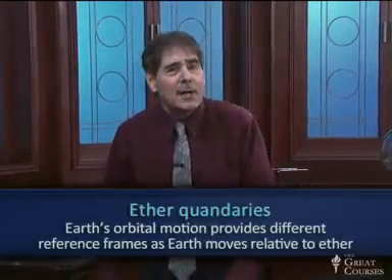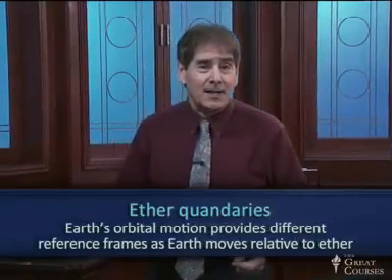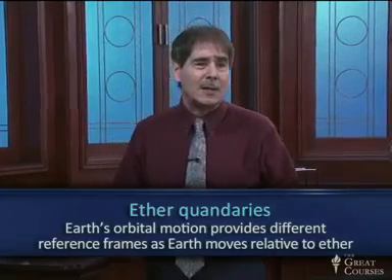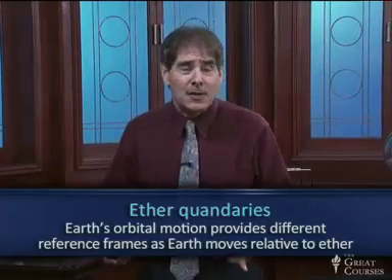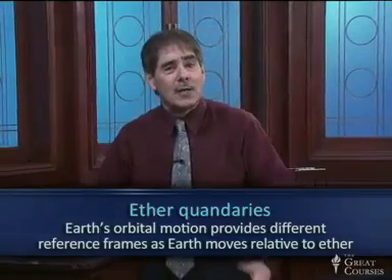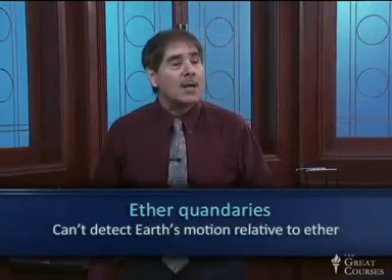Now you might say, well, how do we know if we're moving relative to the ether? Well, we don't. Although I'll give you some philosophical arguments in the next few lectures about why we think we must be moving relative to it. But here's what we do know. We do know that the Earth is moving around the sun. It's doing so at about 20 miles per second, at about 30 kilometers a second. That's pretty fast. It's not super fast compared to the speed of light, but it's fast enough that you ought to be able to detect motions. Furthermore, Earth is moving around the sun, so it's moving in different directions at different times of year. And so Earth's motion relative to this ether ought to be changing, and we ought to be able to detect that motion. And the quandary is that we can't.